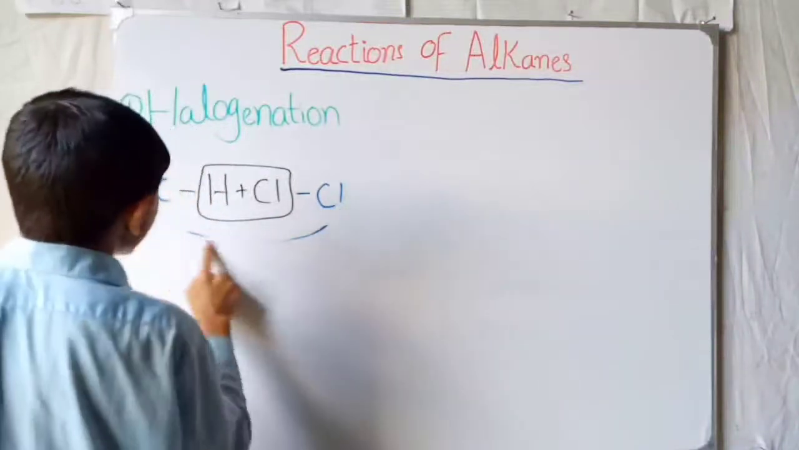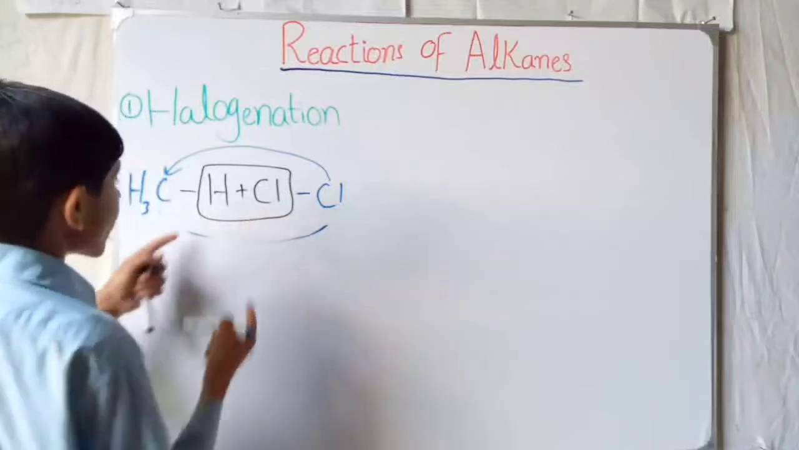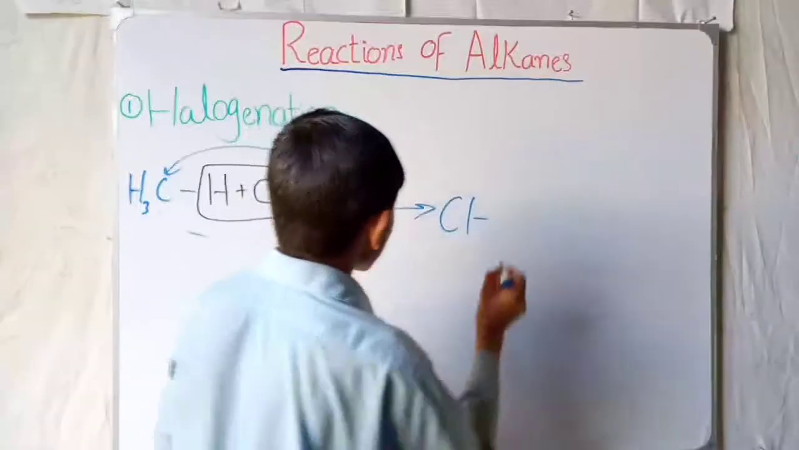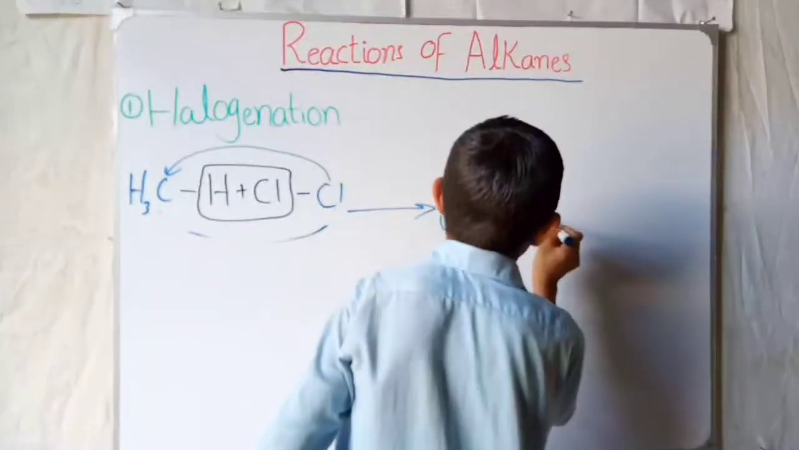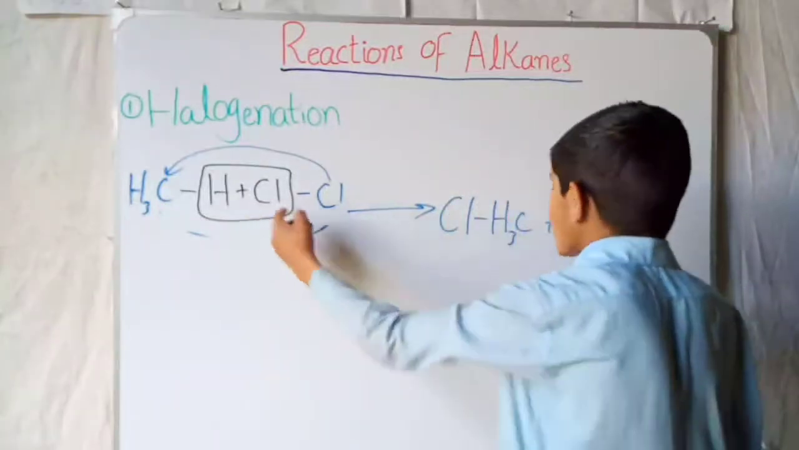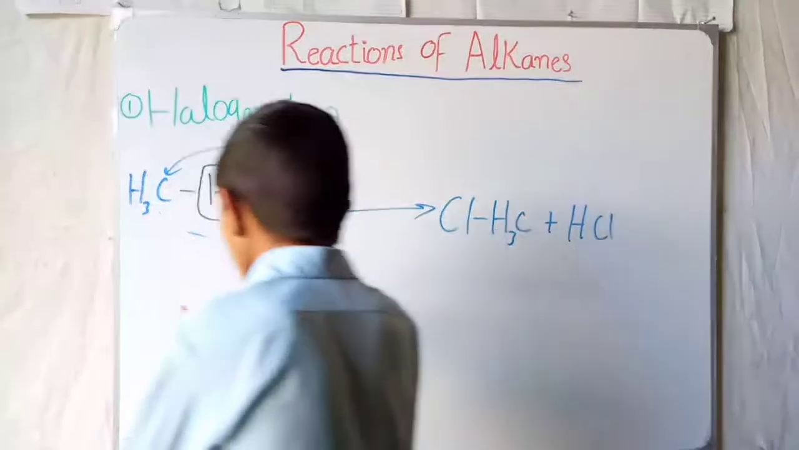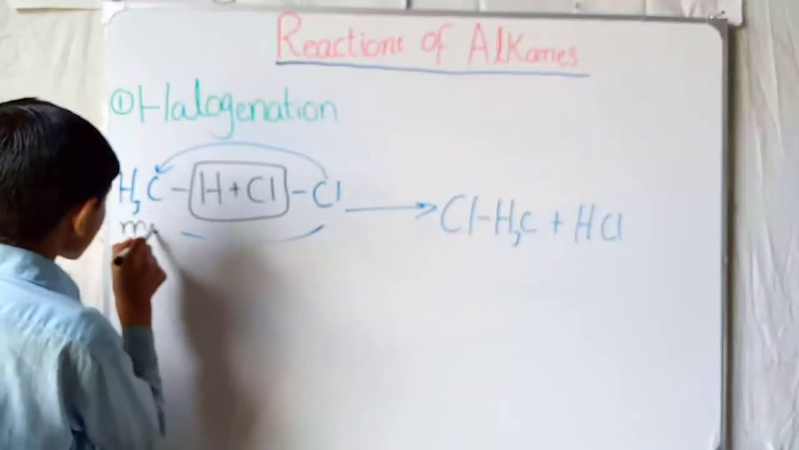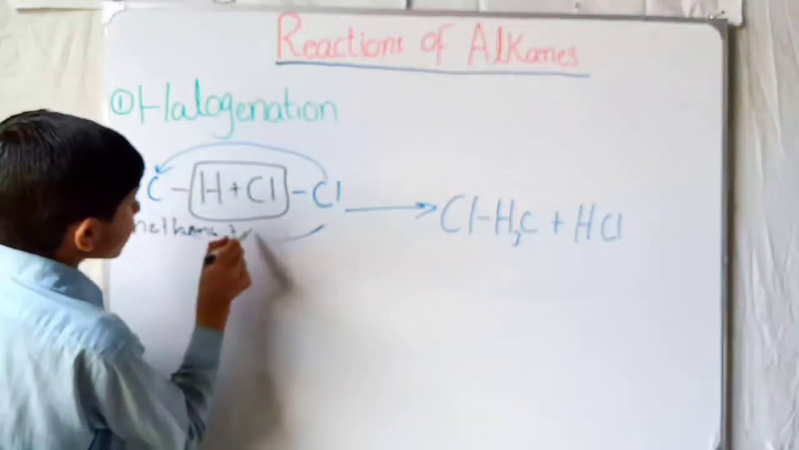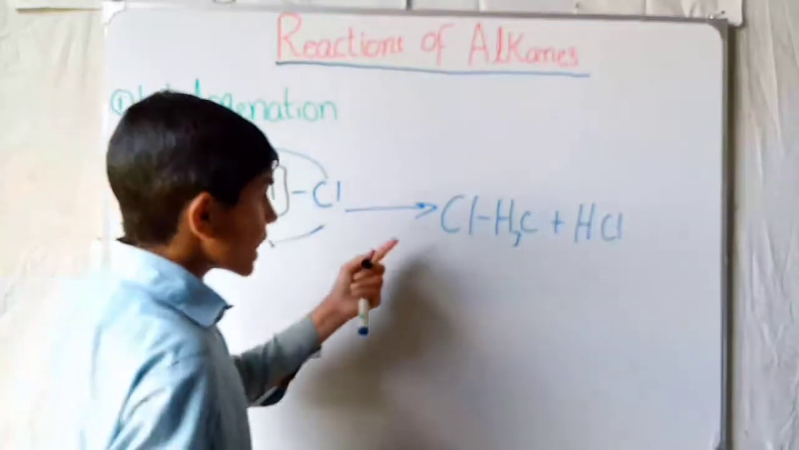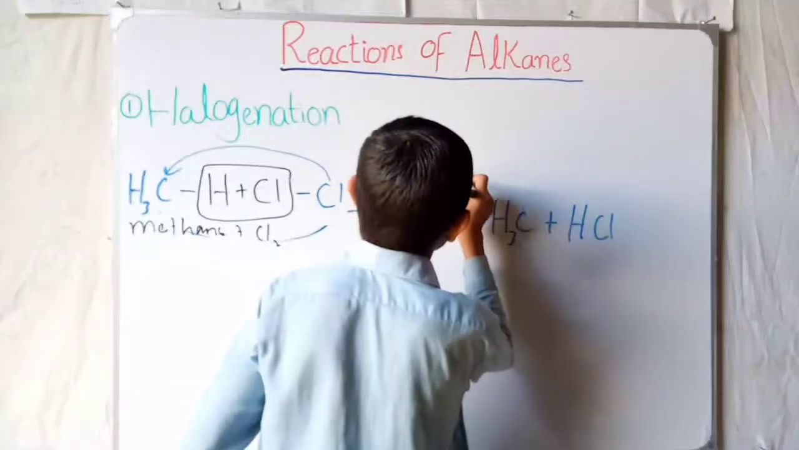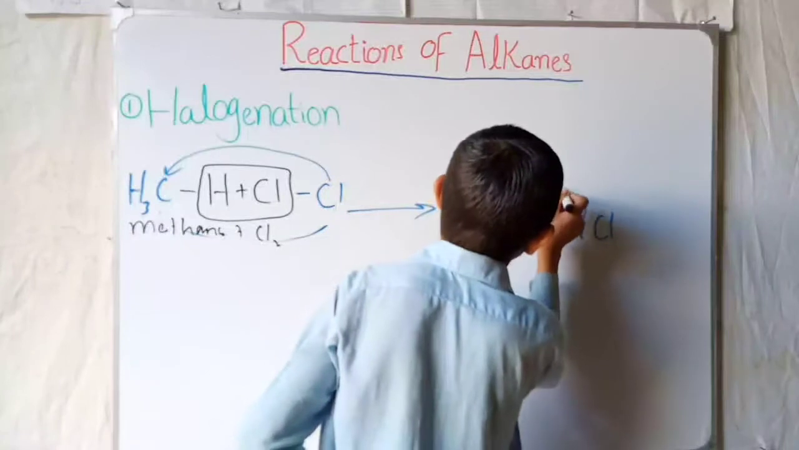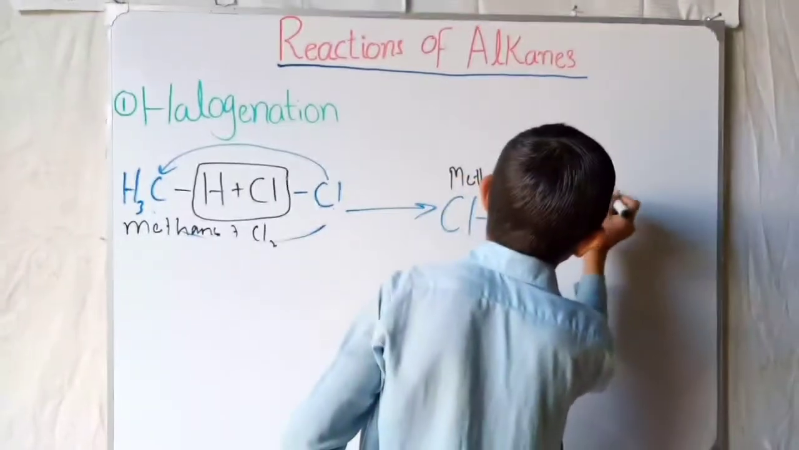So when this reacts, in the product it will give us Cl bonded to H3C, plus HCl. Before, it was methane. Methane plus Cl2, so in the product it gives us methyl chloride. It is called methyl chloride, plus hydrochloric acid or HCl.